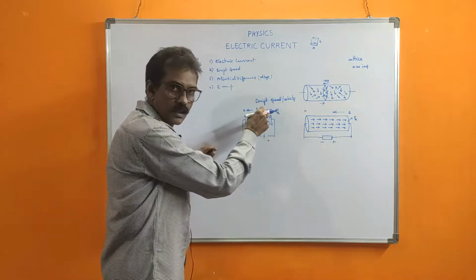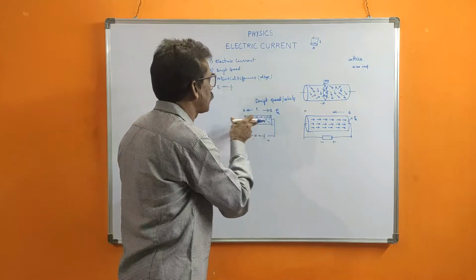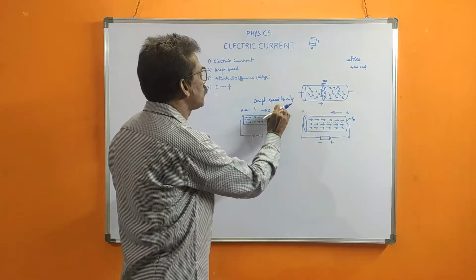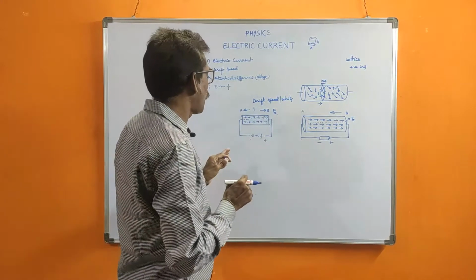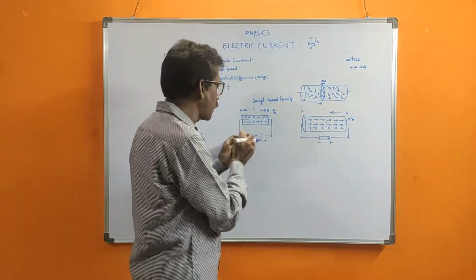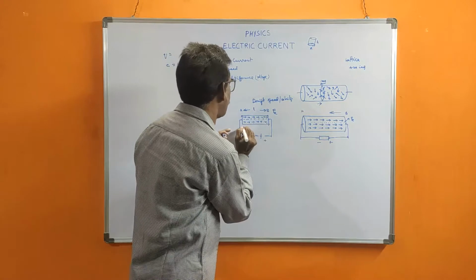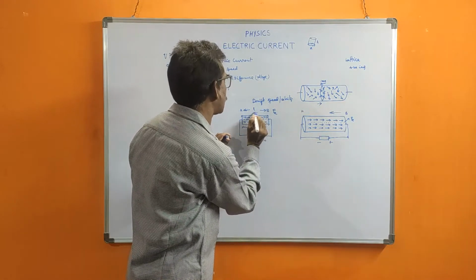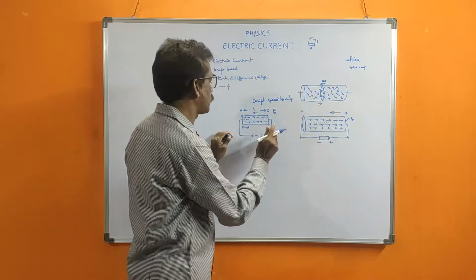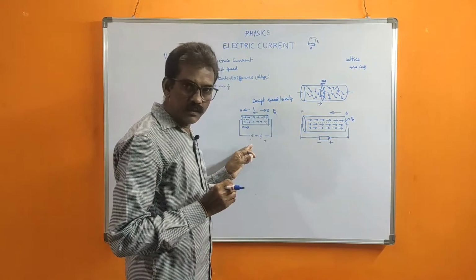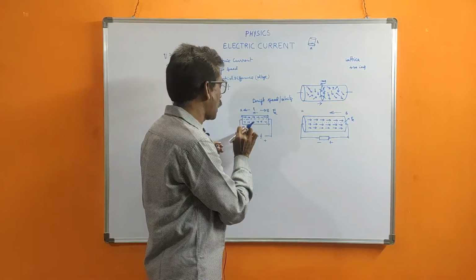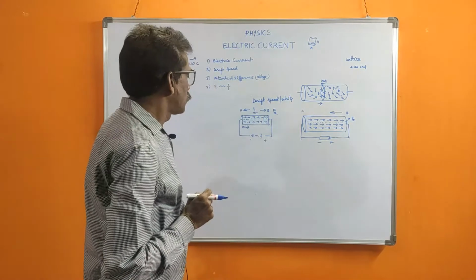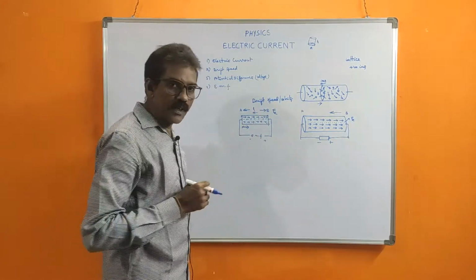Due to that electric field only, all the electrons are accelerated and move in a certain direction, opposite to the direction of current. That means this EMF is doing some work to move the electrons from this end to this end, this much length.